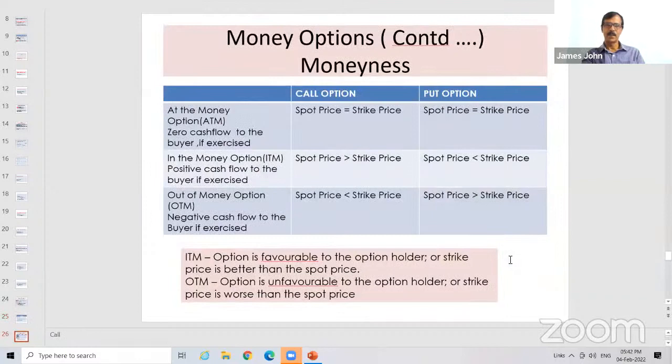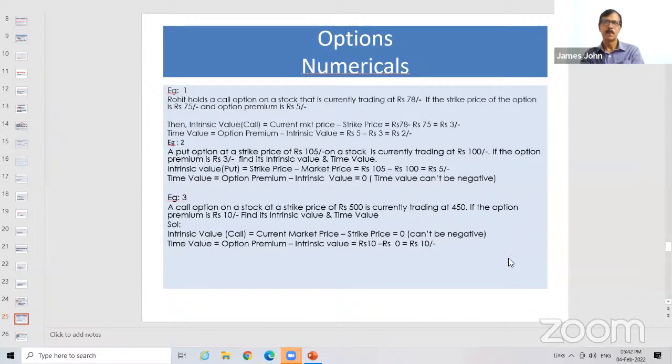Sir, second question, one more time. Sir, what is strike price exactly, sir? Pardon? Strike price. Strike price means the contracted rate.